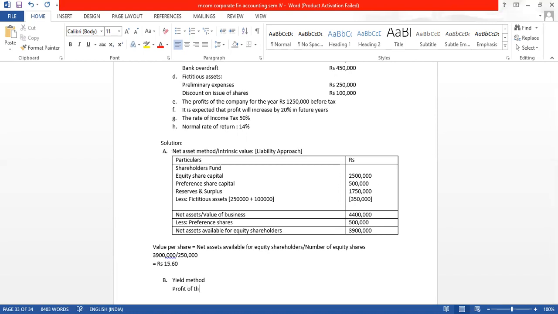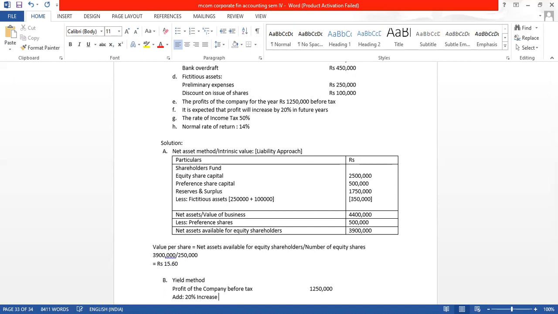Profit of the company before tax is given, 12,50,000, and there is an expectation that the profit will increase by 20%. So add the 20% increase.